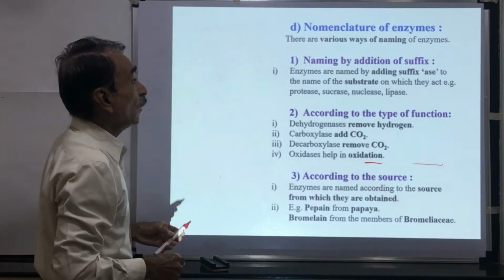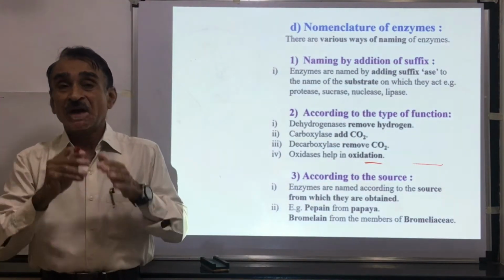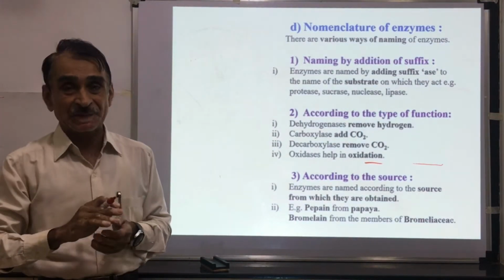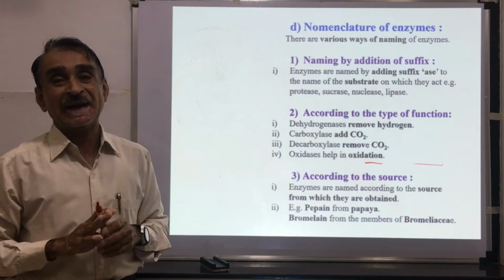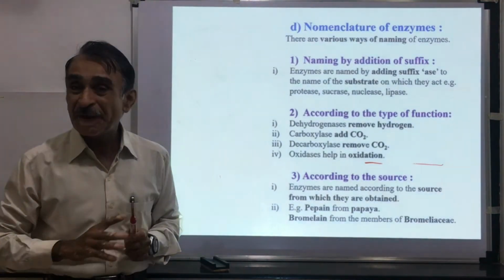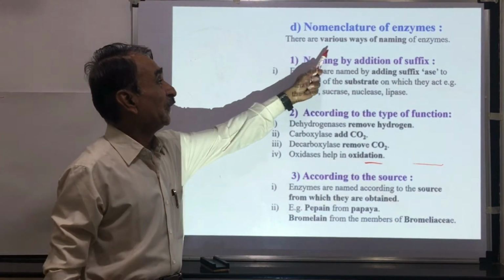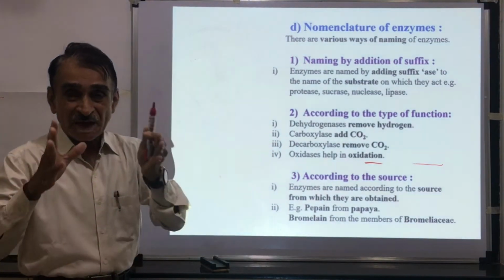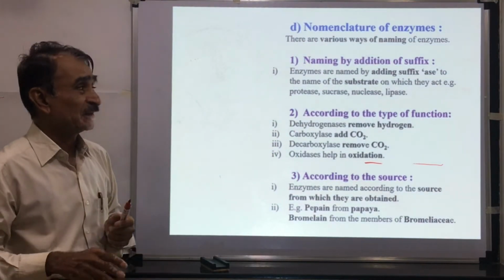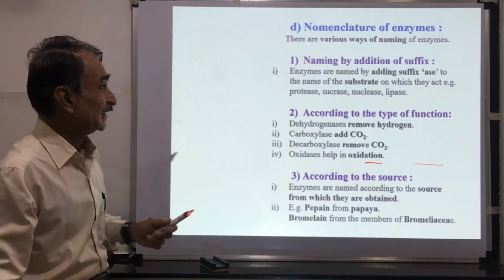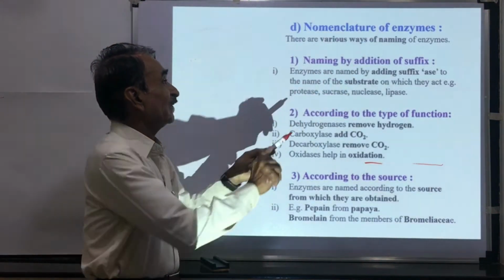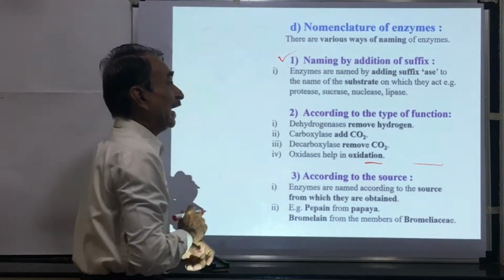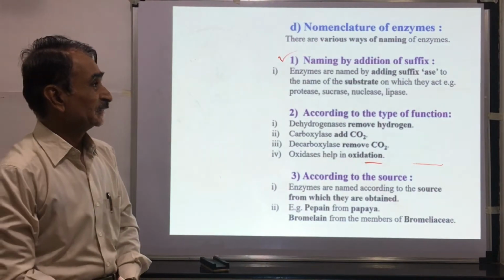Then nomenclature of enzymes. Nomenclature means naming of enzymes. How the enzymes are named is called nomenclature of enzymes. There are various ways of naming. There are different methods of giving names to the enzymes. The first method is naming by addition of suffix.